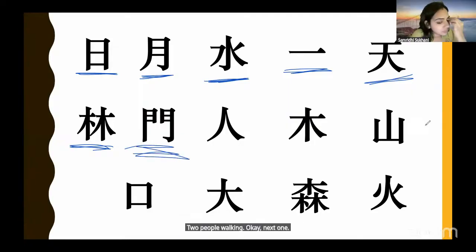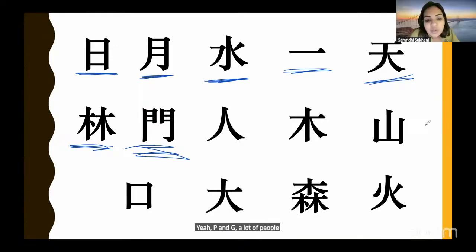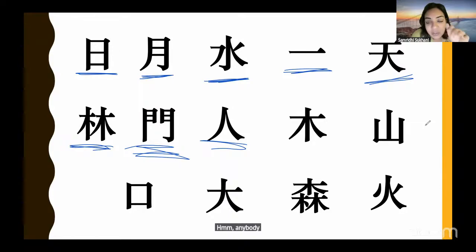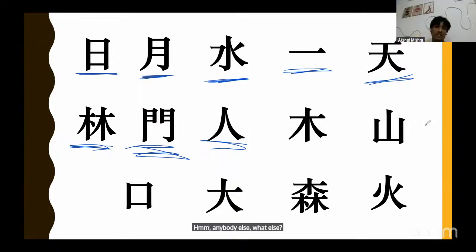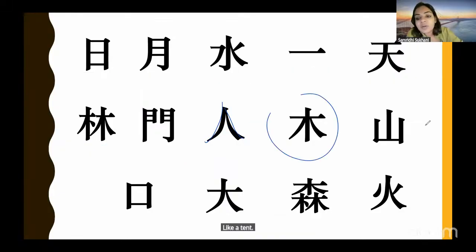Okay, next one. PNG. Yeah, PNG. A lot of people sometimes say PNQ also. Very nice. Next one. Run. Anybody else? What else? A. Yeah, it could look like A without the dash. A lot of people tell me this also looks like a tent. Like a tent. Okay, what about this one? More like a tent, yeah. More like an established tent.